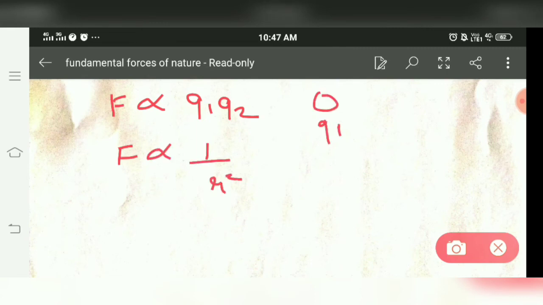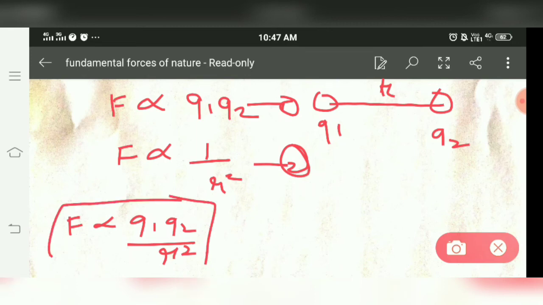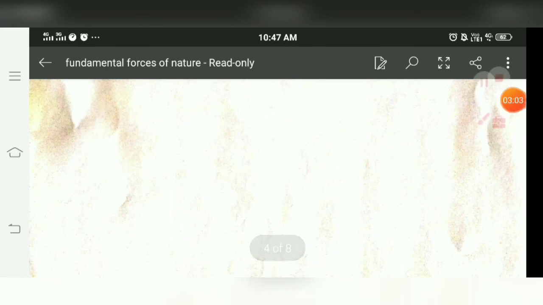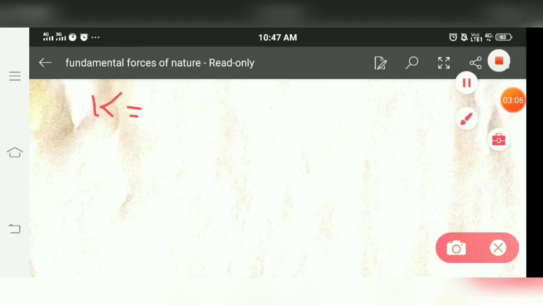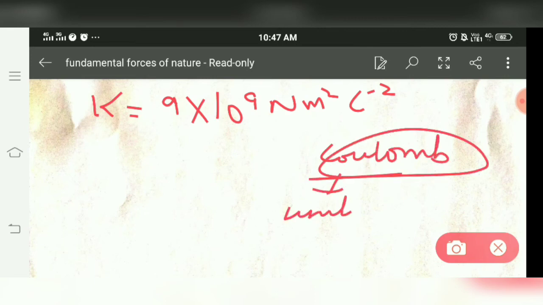Means if charge Q1 and charge Q2 are separated from each other by a distance r, then from equation 1 and equation 2, F is directly proportional to Q1 Q2 by r square. If we replace the proportionality sign, we get F is equal to K Q1 Q2 by r square, where K, this proportionality constant, has a value of 9 into 10 raised to power 9 Newton meter square per coulomb square. Coulomb is the unit of charge.